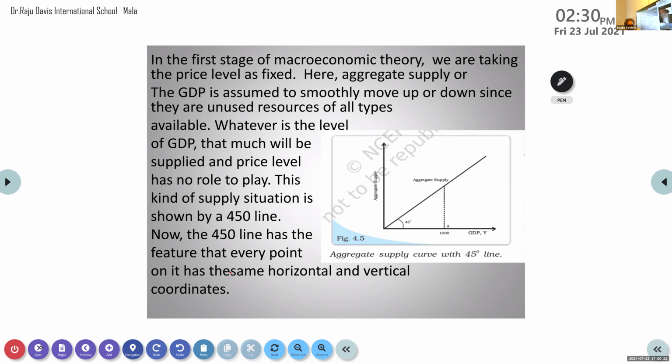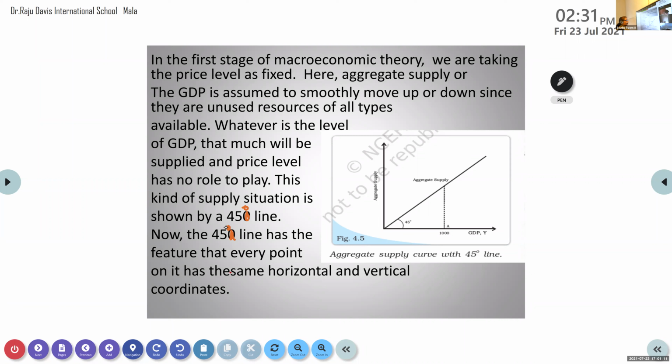Just check fast. Is it aggregate supply? It is aggregate supply, but what will be the same? Income. Income will be the same. So what we are saying here is that it will be a 45 degree line, with this 0 put up. It comes like this. It will be a 45 degree line because aggregate supply will be equal to income.